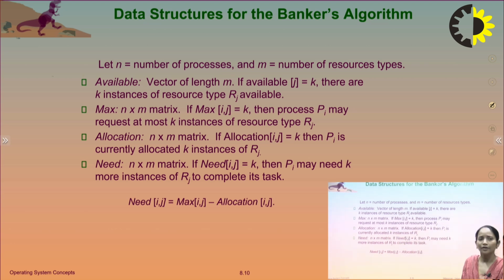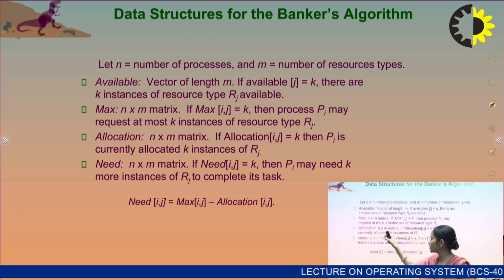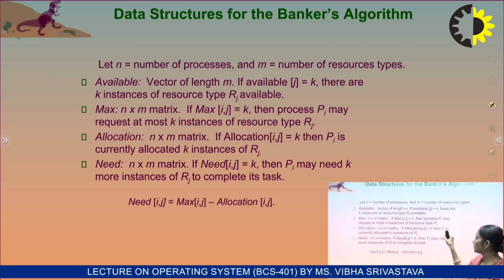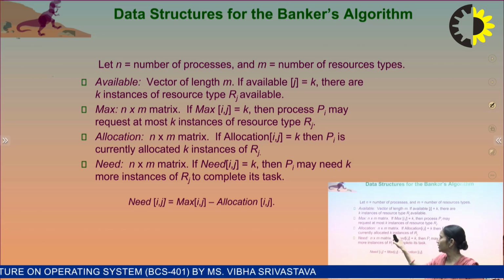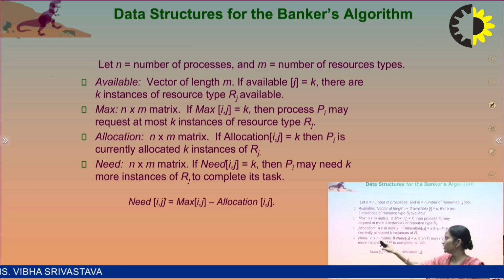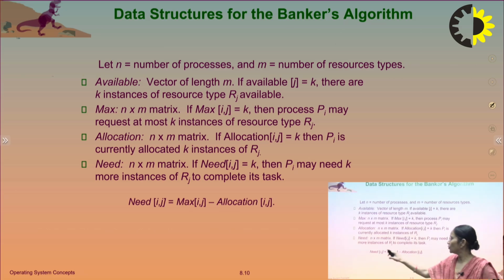Then next is the Allocation. Allocation is an n cross m matrix again. If Allocation[i][j] is equal to k, then Pi is currently allocated k instances of resource type Rj. What is the Need? Need is also an n cross m matrix. If Need[i][j] is equal to k, then Pi may need k more instances of Rj to complete its task. So we have to create the Need matrix.